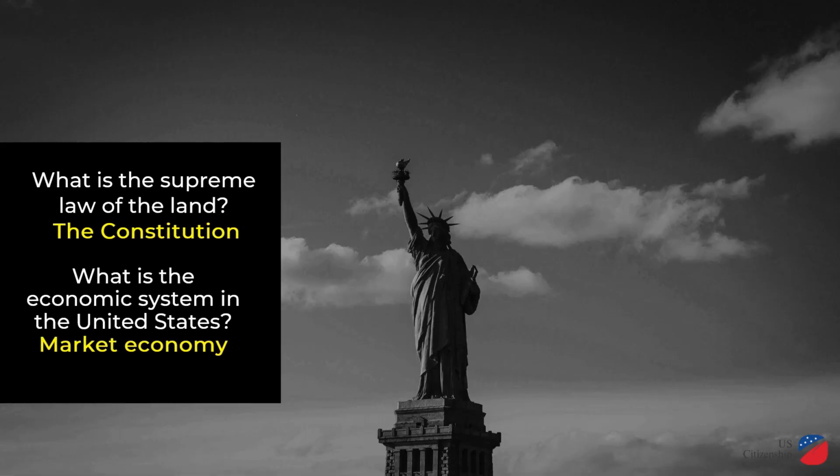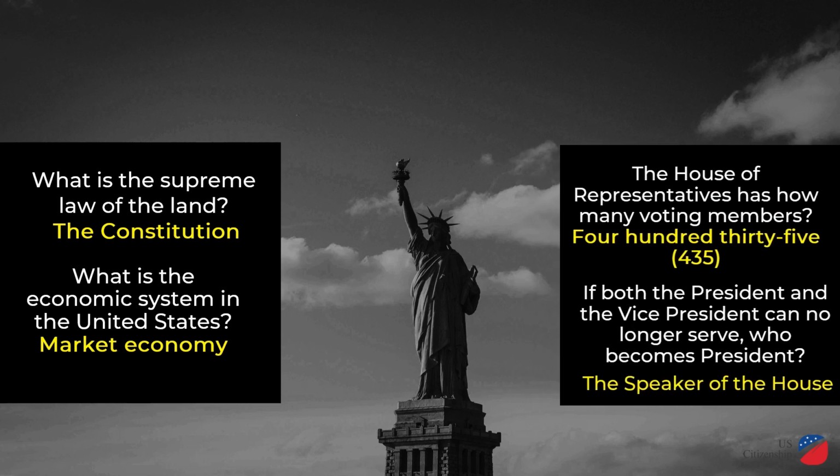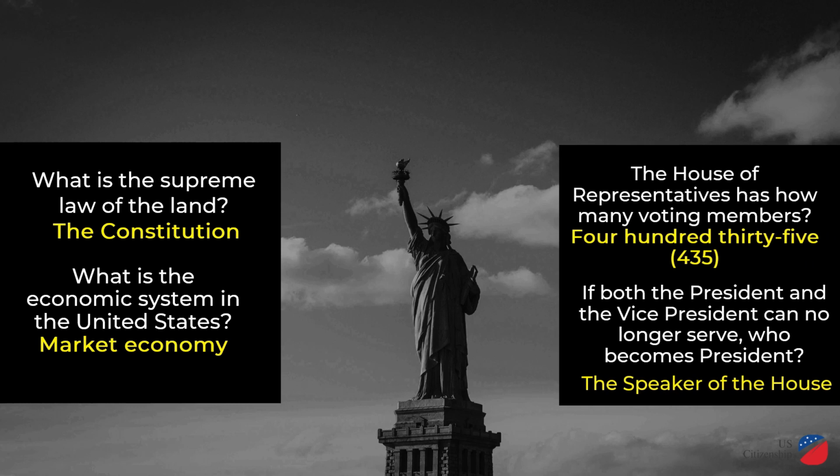What is the supreme law of the land? The Constitution. What is the economic system in the United States? Market economy. The House of Representatives has how many voting members? 435. If both the president and the vice president can no longer serve, who becomes president?